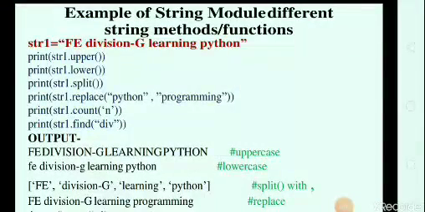Example of the string module and its different string methods or functions. Here we declare one string, name, which is 'FE division-g learning Python'. So str1 is a string.